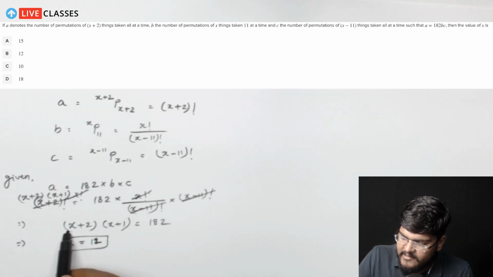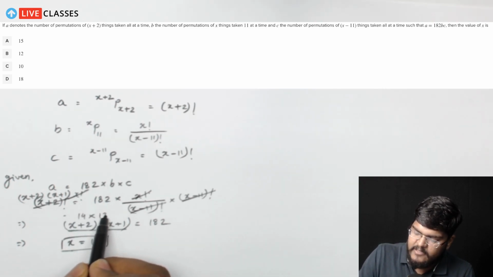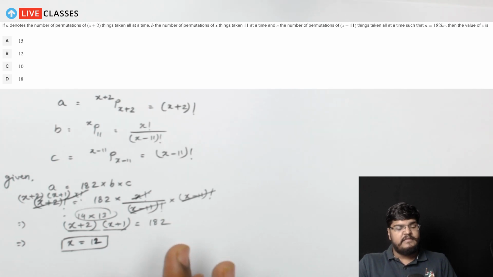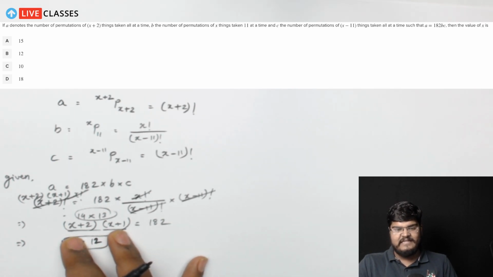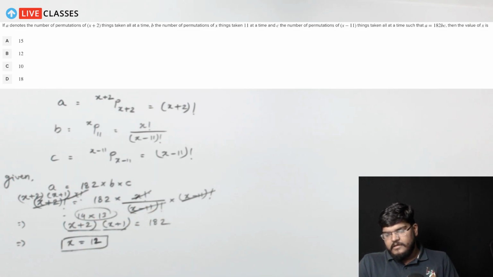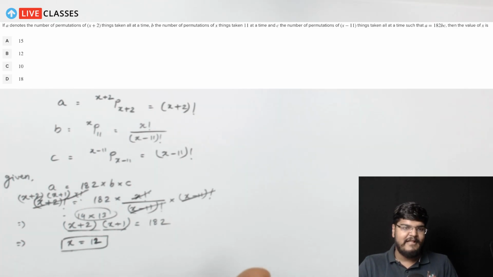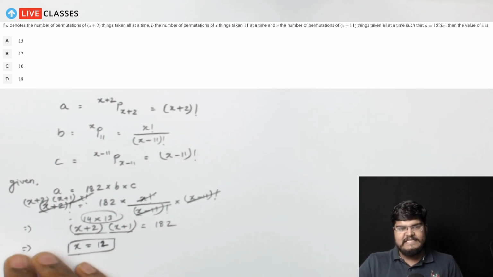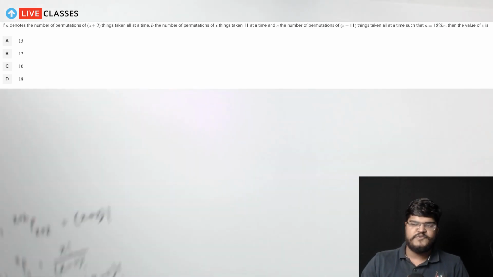And how did I get it? Well, you can directly write this as 14 times 13, or you can even solve it by the method of quadratic equations. You can solve it by the factorization method by simplifying the left hand side first and then taking 182 towards the left hand side again. Or you can use trial and error method, because from the four options given, the only possible scenario in which I can have a value of x is when x is equal to 12. So when x is equal to 12, it will become 14 times 13, which will give us the answer as 182. Right, guys? So this basically tells us that the answer to our fourth question is option B.